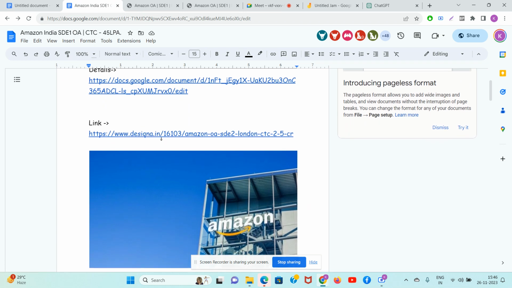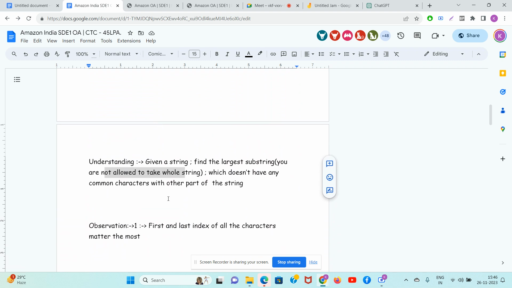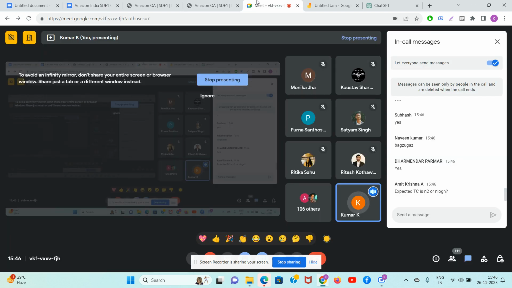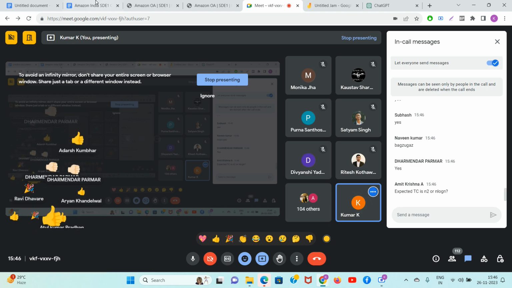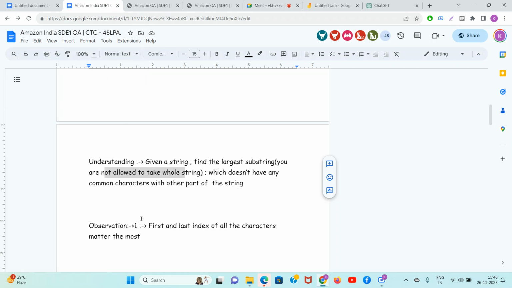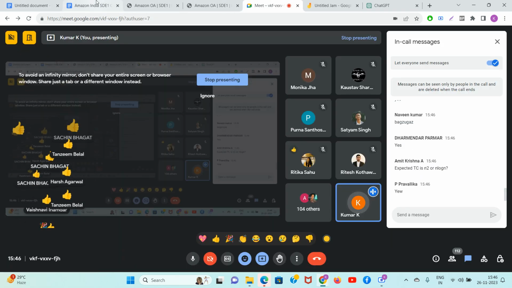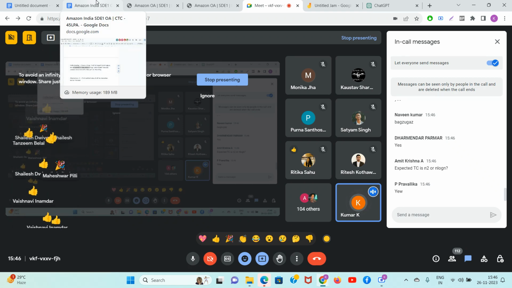Now guys, you understand these basic things, and that's very good. Awesome. So everyone understood the basics. React with emojis in the session if the basic understanding of the problem is clear to everyone. Good. Now, guys, we will not go directly towards the solution. Let's try to do some very, very basic observations.